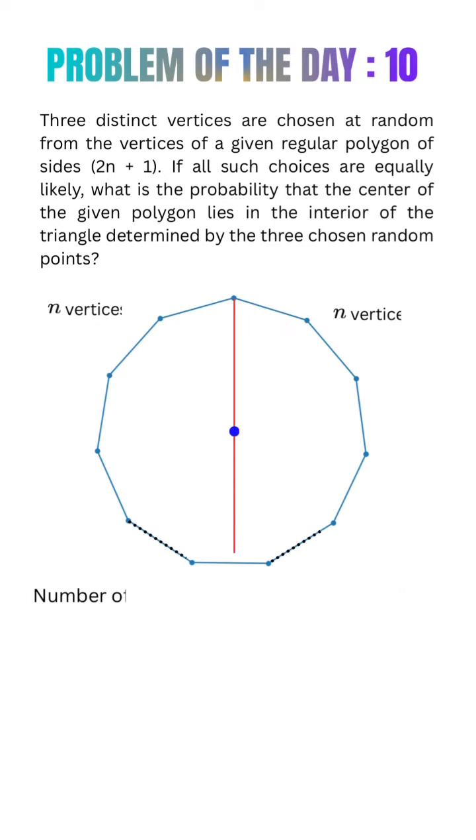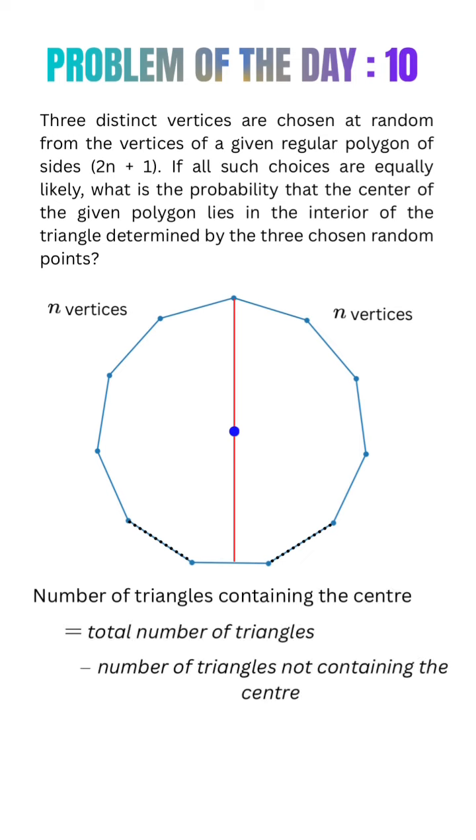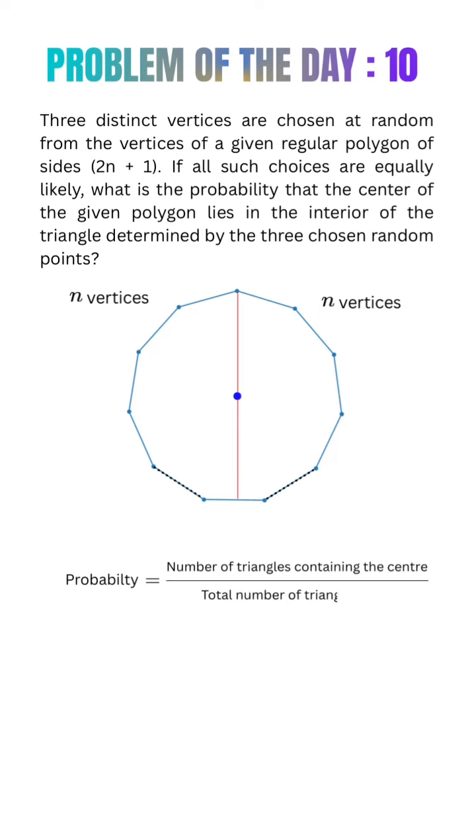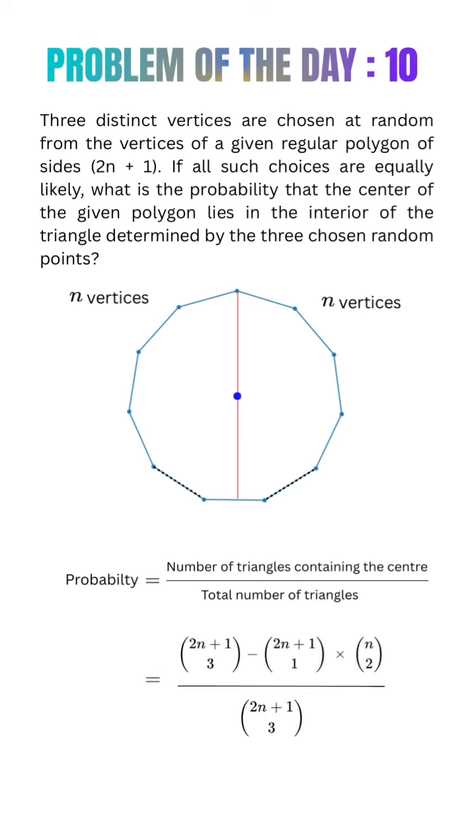Now the number of triangles containing the center is equal to the total number of triangles minus the number of triangles not containing the center, which is (2n+1)C3 minus (2n+1)C1 times nC2. Finally, the probability is obtained by dividing the number of triangles containing the center by the total number of triangles. Substituting the values, we arrive at this. So, that's our final probability.